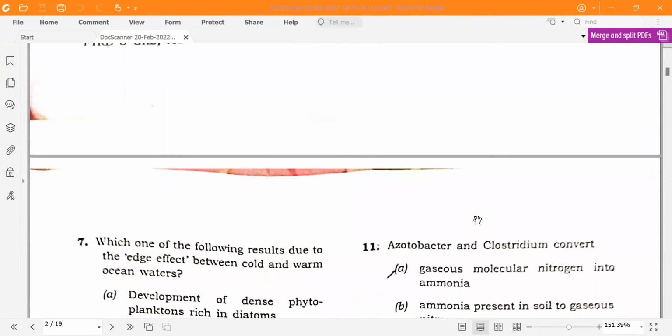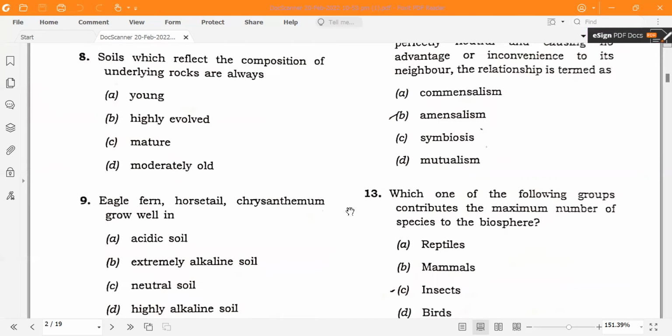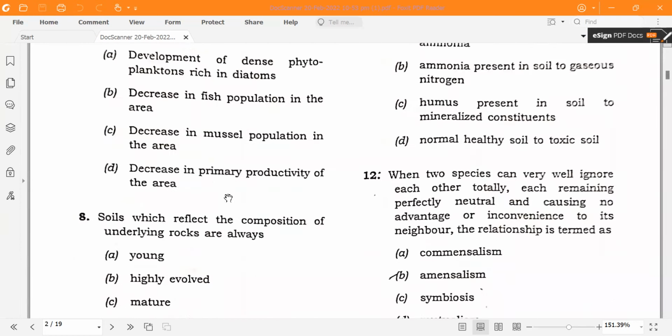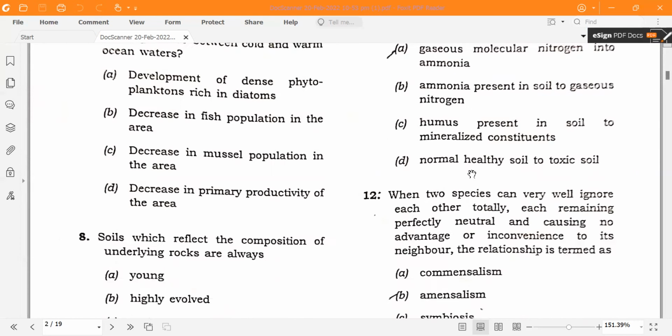There are some questions about which I have doubts, so I will provide the answer key for those later. Eagle fern, horsetail, and chrysanthemum grow well in acidic soil. Azotobacter and Clostridium convert gaseous molecular nitrogen into ammonia.